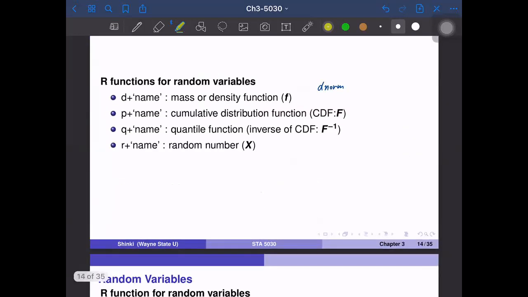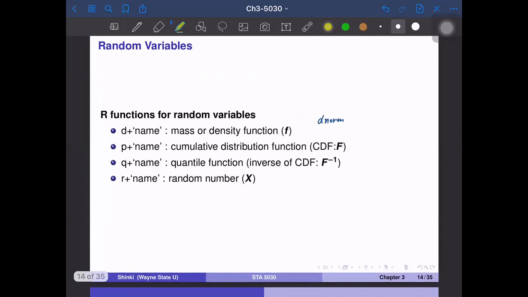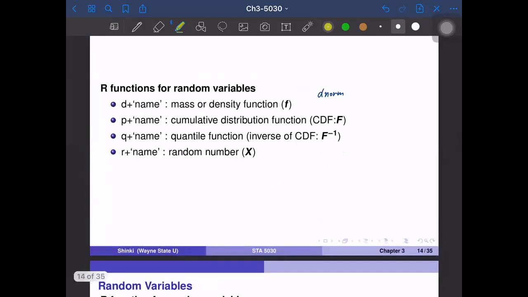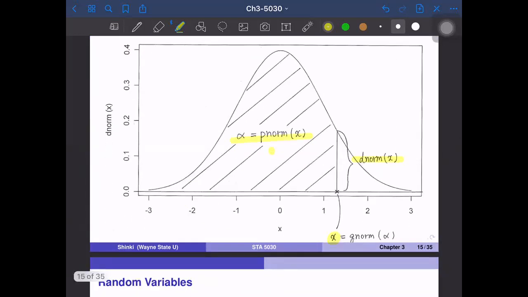And the third one is q plus the name, so the qnorm function, for example. This is the quantile function, the inverse of the CDF. That means if we are given alpha, then qnorm of alpha is here. Given an area, we have exactly one corresponding x value. That is qnorm.